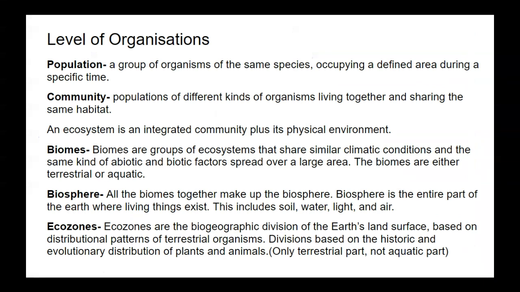Only the terrestrial part, not the aquatic part of Earth. So ecozones divide the terrestrial part of Earth into similar climatic conditions or similar ecozones.